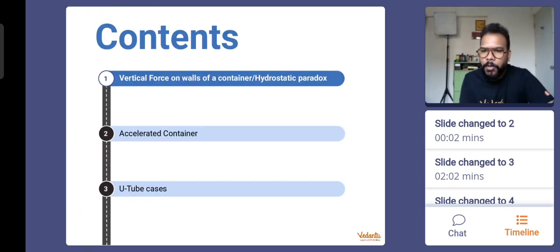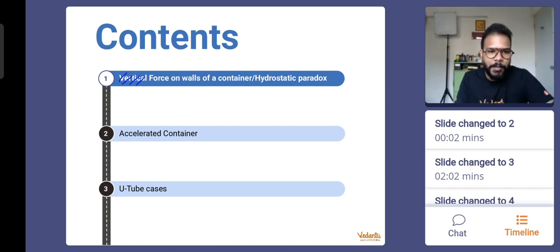Chalo, everyone, switching off the chat so that we focus on what we're going to study today. We'll be speaking about something which we call the force, not just vertical force, I would say the force on the walls of the container. Now we'll be speaking about cases when the container does not have vertical wall. If the container has slanted wall, or say any plate inside the liquid is placed and it is not vertical, rather it is inclined to some angle. And something called hydrostatic paradox, which we already have studied, we'll be revisiting it.